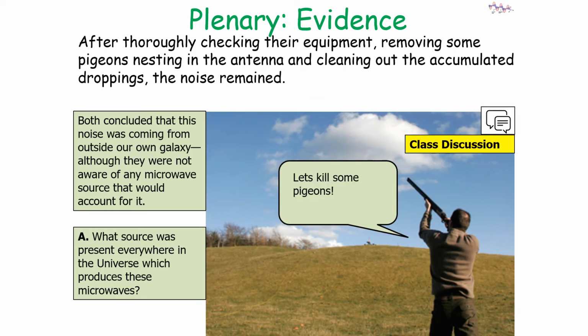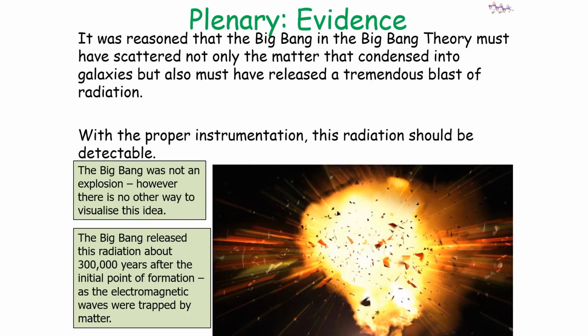After thoroughly checking their equipment, removing some pigeons nesting in the antenna and cleaning out the accumulated droppings, this noise remained. Both concluded that this noise was coming from outside our own galaxy, though they weren't aware of any microwave sources that could account for it. So what source was present everywhere in the universe which produced these microwaves? It was finally reasoned that the Big Bang in the Big Bang theory must have scattered not only matter that condensed into galaxies, but also released a tremendous blast of radiation.